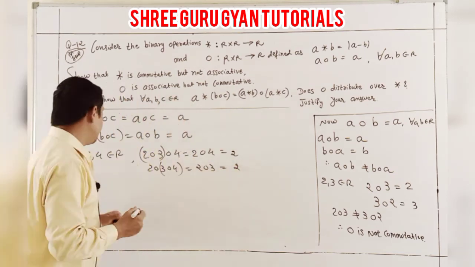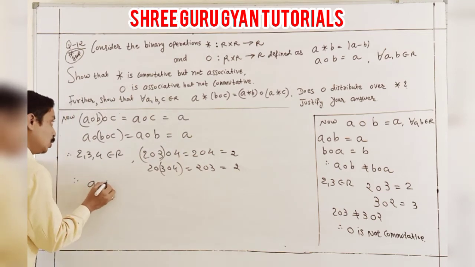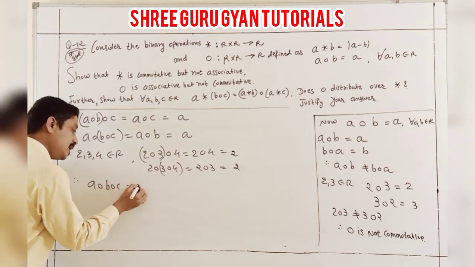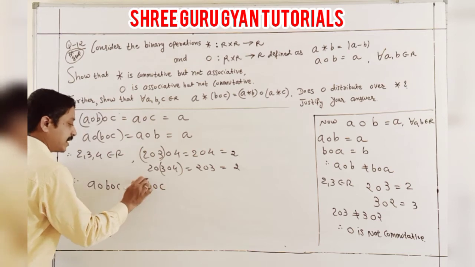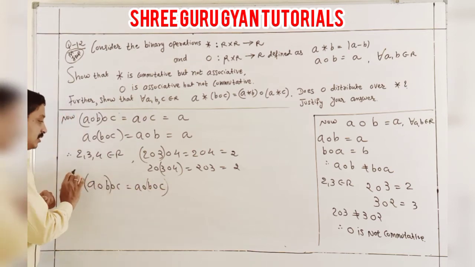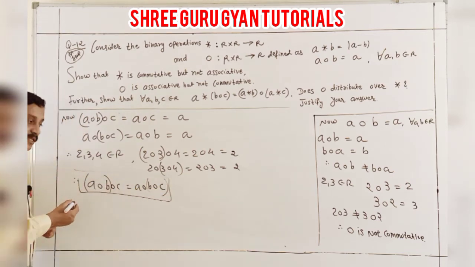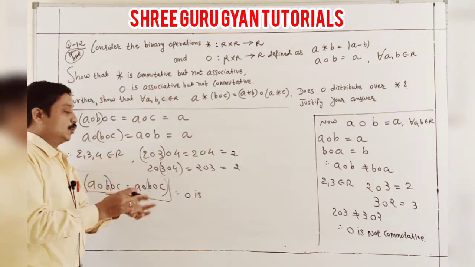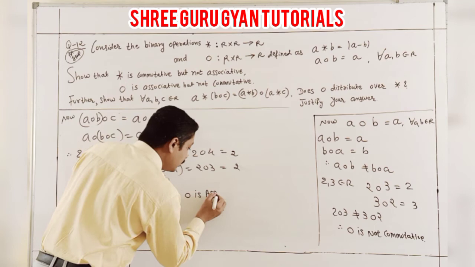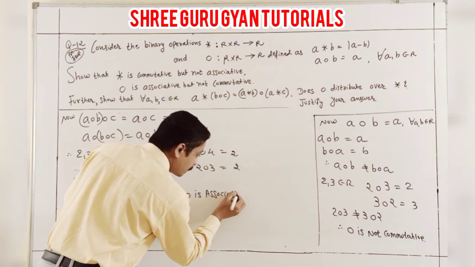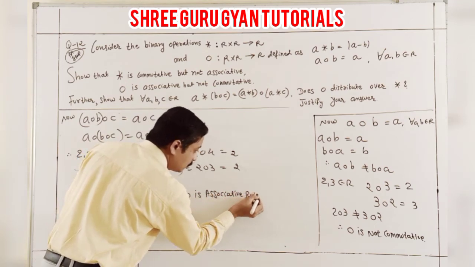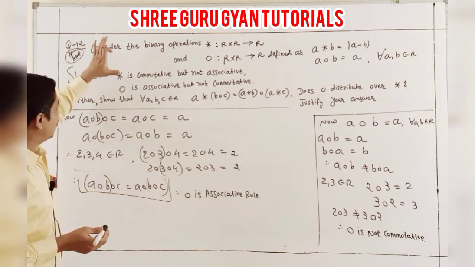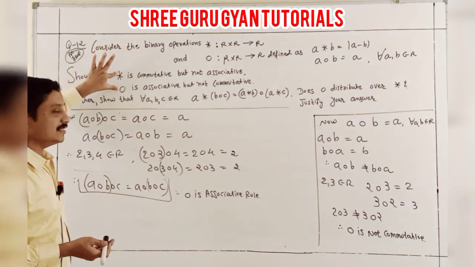So finally we can say (A O B) O C, with the bracket on one side and on the other side, they are equal. It means O is associative. That is the rule.